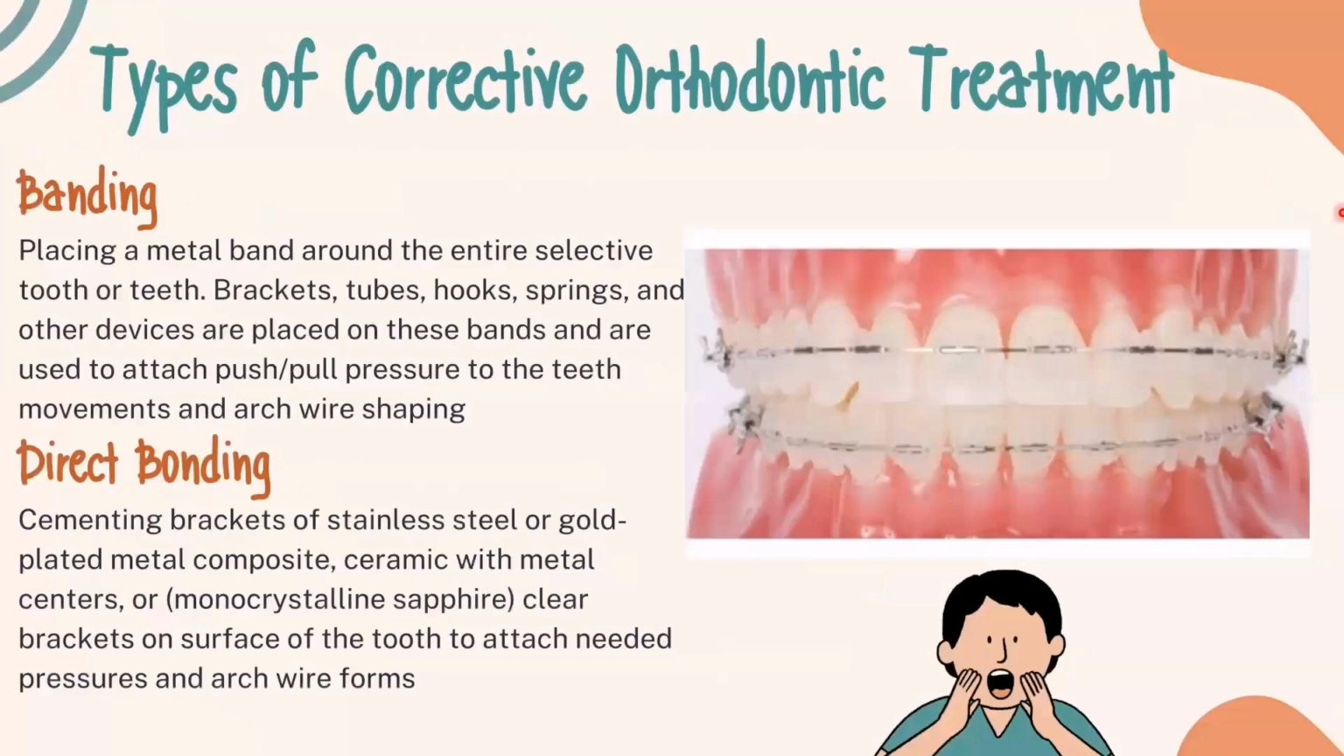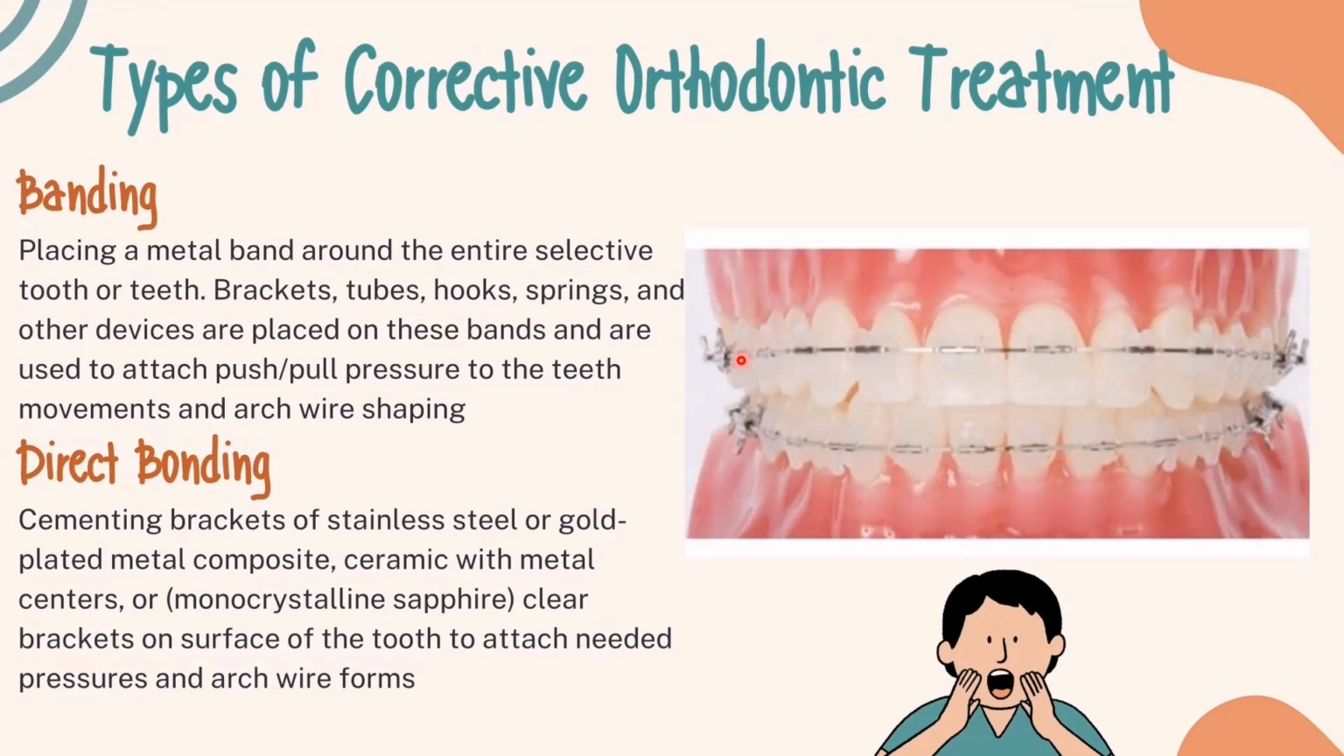These are the types of corrective orthodontic treatment: banding, placing a metal band around the entire selective tooth or teeth. Brackets, tubes, hooks, springs, and other devices are placed on these bands and are used to attach, pull, push, and pressure the teeth movements, and arch wire shaping.